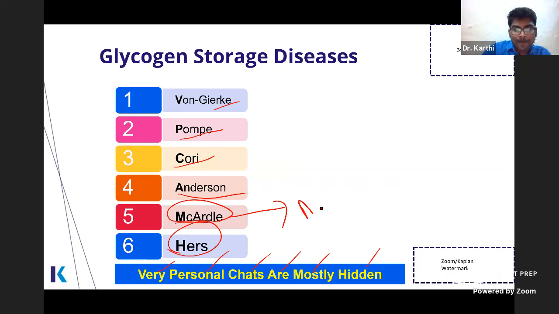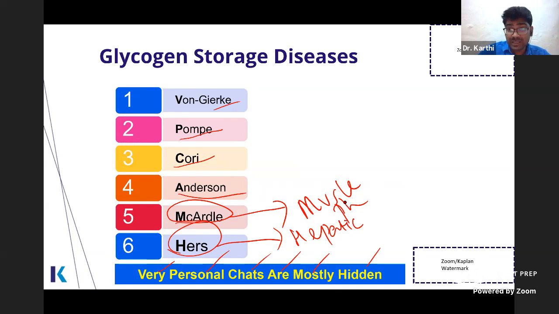For McArdle's, it is muscle phosphorylase. H for Hers, so it is hepatic phosphorylase. So this is muscle glycogen phosphorylase, and Hers disease is hepatic glycogen phosphorylase. Again, see here: C, D, A, B. So remember like this, A, B, C, D.